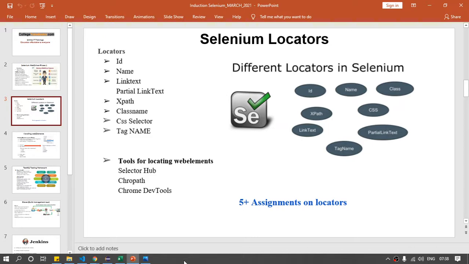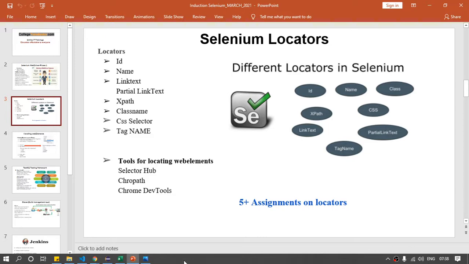Multiple MNCs are asking the same questions. They check your basics, right? Tomorrow you'll be able to work on complex scripts, but still your basics will be checked. So this is actually the building block.